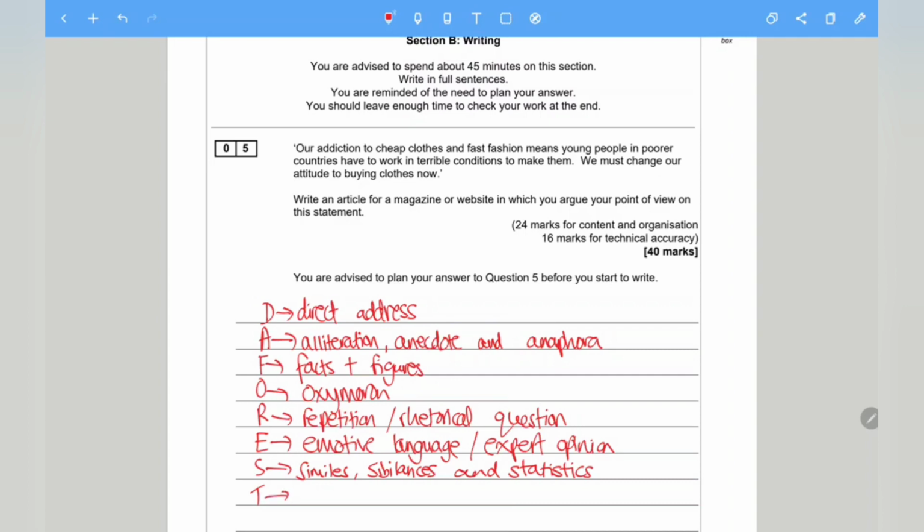Last but not least is the rule of 3. So I'm just going to write 3, or brackets, rule of 3. So using 3 adjectives, for example, to describe something. So this is DAFOREST, and this is something which is simple but effective, an effective way to write a persuasive answer. So this is DAFOREST for you. So do make a note of this, as it will be handy for your upcoming exams.